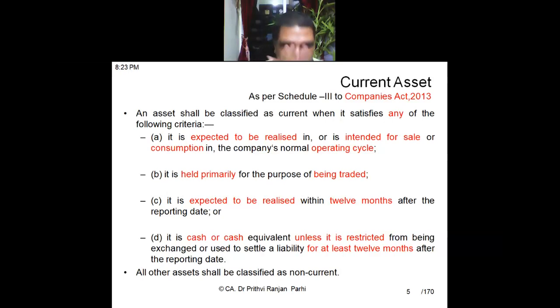Let us say you take an example. Someone is preparing a particular product where the operating cycle is 5 years. He buys some kind of raw material, and finally, when he realizes money, it takes 5 years.